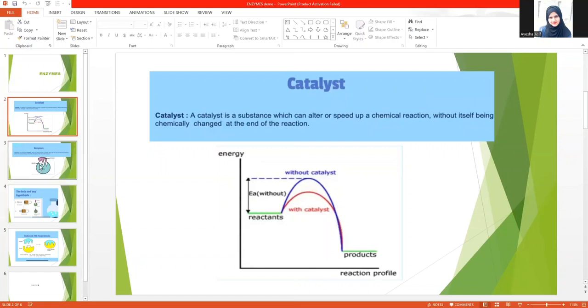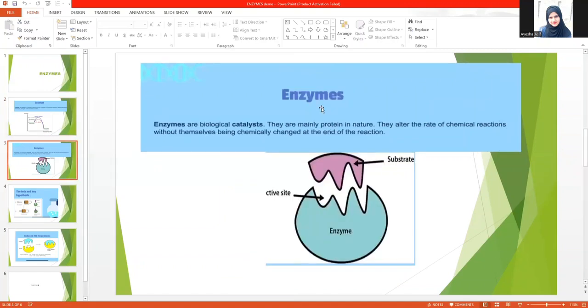Next, we will talk about the enzymes. What are enzymes? Enzymes are biological catalysts which are mainly protein in nature. They alter the rate of the chemical reaction without themselves being chemically changed at the end of the reaction. So enzymes are basically proteins, or in some cases they are ribonucleic acids, RNA. They speed up the biochemical reaction by modifying specific substances, which are known as substrates.